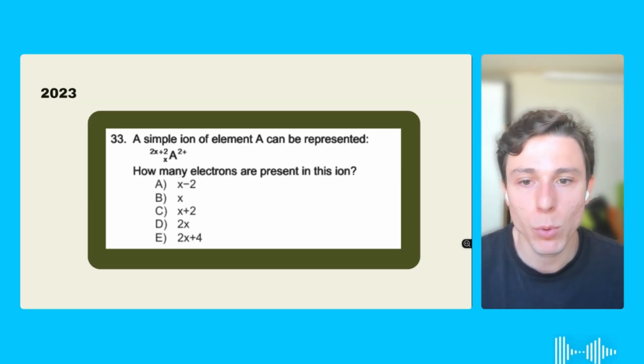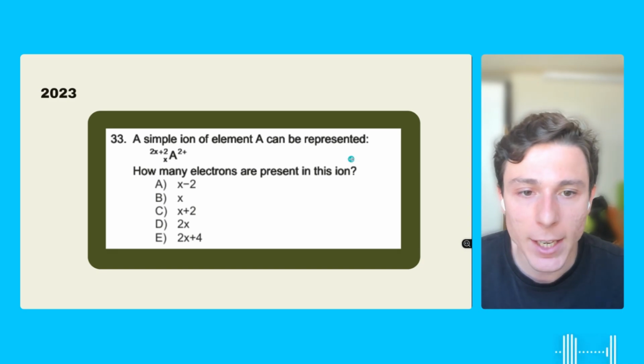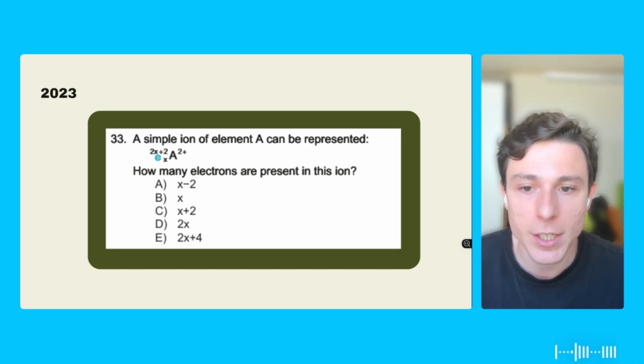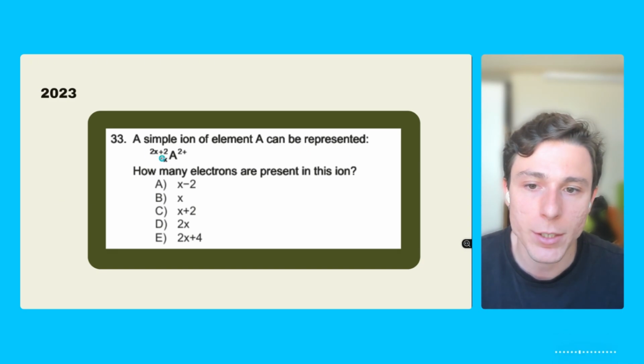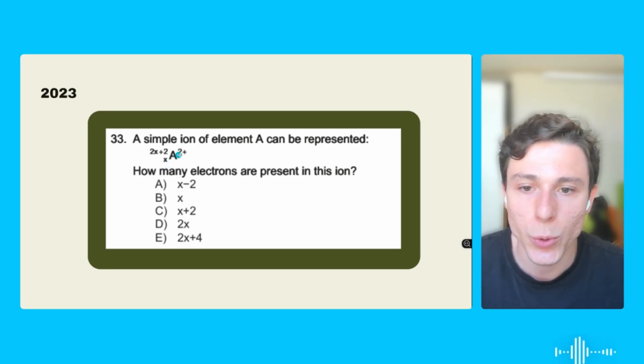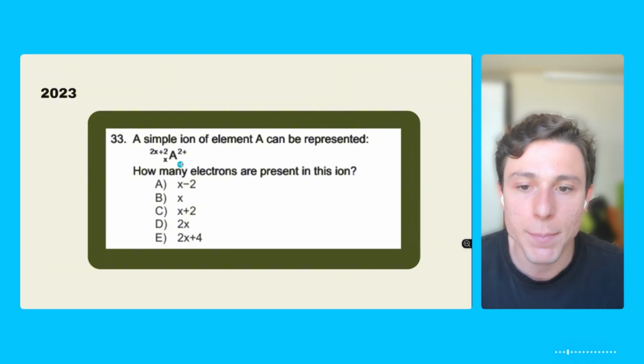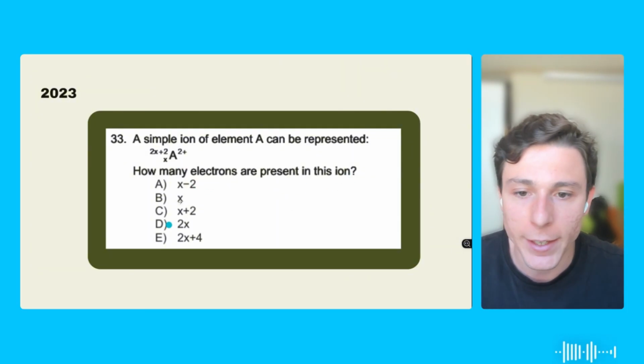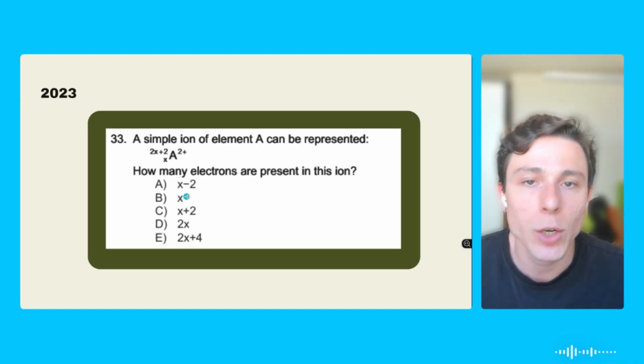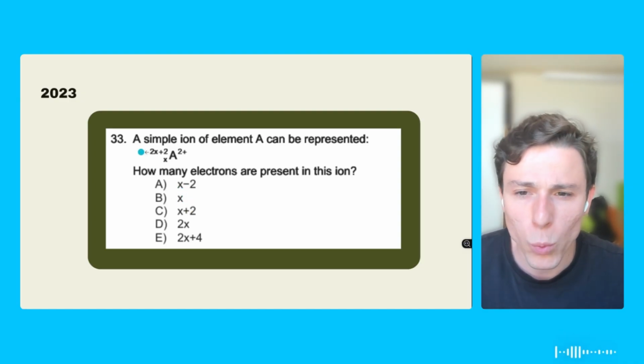So 2023, we had this simple question. The element A can be represented by, and then he gives us an equation: 2x plus 2, and then x here, and then 2 plus. So here we know that element A is an ion, and it's missing 2 electrons. How many electrons are represented in this ion? And then the answers are all in equations as well. So, okay, what does this represent?